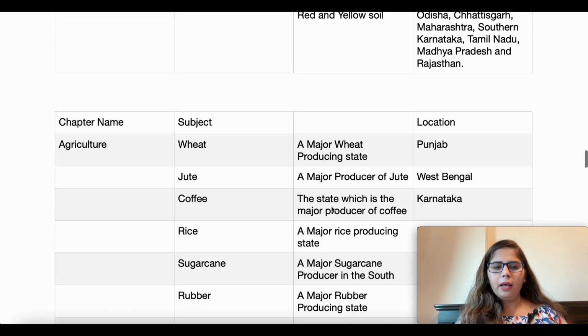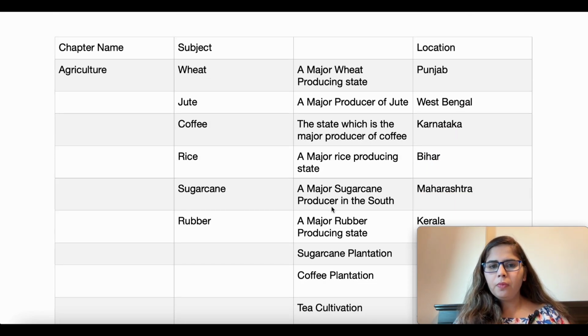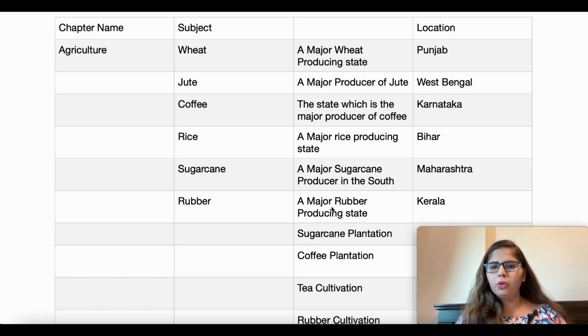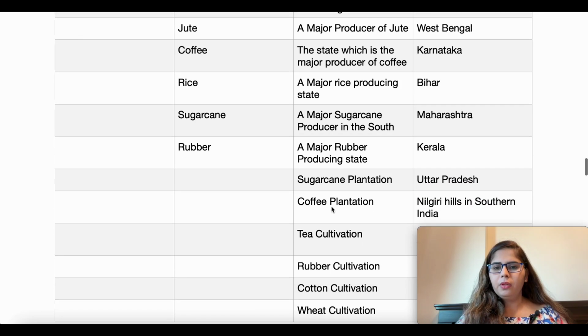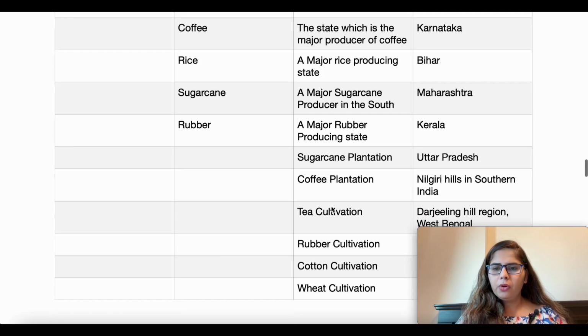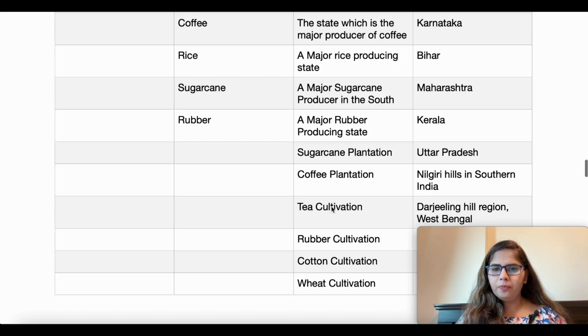Okay. The next we have the agriculture chapter, where we have to learn the plantations. So wheat. First, we are talking about wheat. The major wheat producing state is Punjab. Then the major producer of jute is West Bengal. The state which is the major producer of coffee is Karnataka. Then the major rice producing state is Bihar. A major sugarcane producer in the south is Maharashtra. Then a major rubber producing state is Kerala.